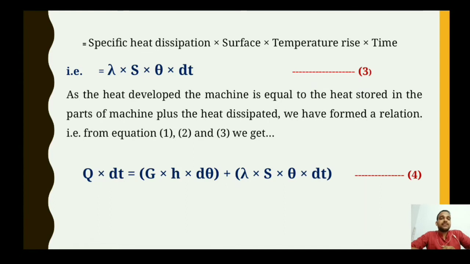Let us consider dt is a fraction of that 60 minutes, so let us consider dt as 1 minute. Then we have to consider the total of dt equal to 60, and only then will we get the overall running time of the machine equal to 60 minutes.